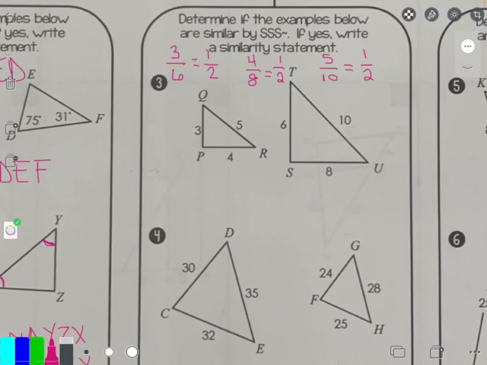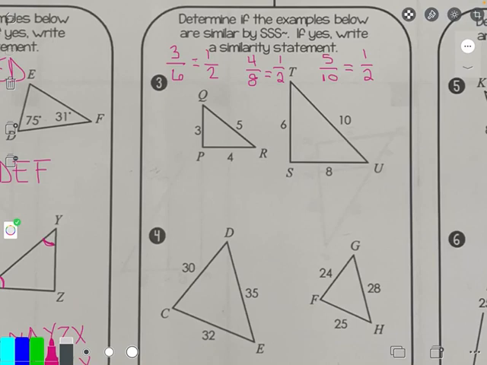And again, in case you're confused as to why I did these fractions, 3 and 6 were the smallest sides in their triangles. 4 and 8 were both the medium sides, and 5 and 10 were the longest sides. That's why I partnered them up.